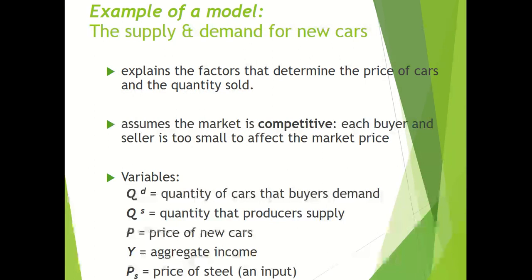Variables which we are going to use in this model are quantity demanded, that is the quantity of cars that buyers demand, quantity supplied, that is the quantity that producers supply, P, the price of new cars, Y, that is aggregate income, and P, that is the price of steel or the price of an input.